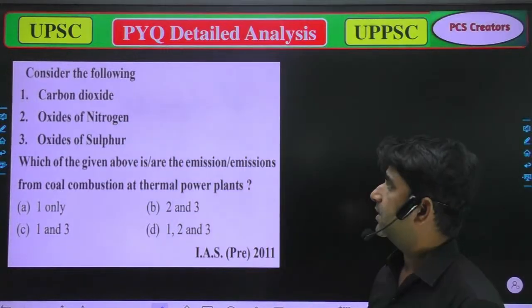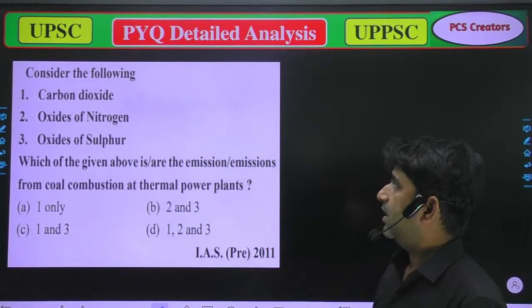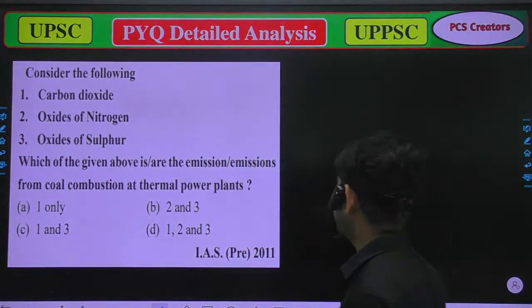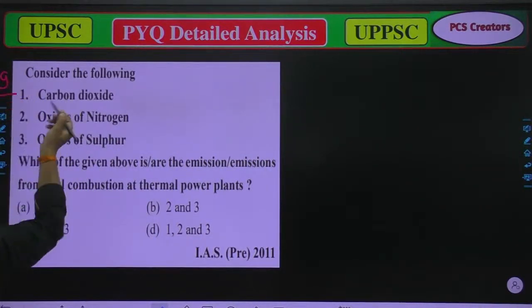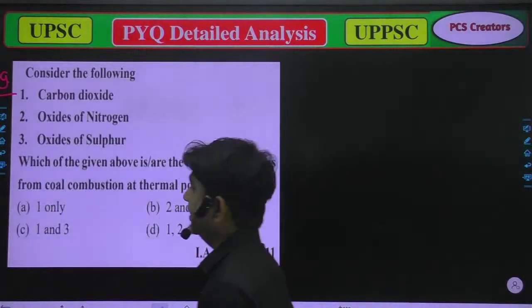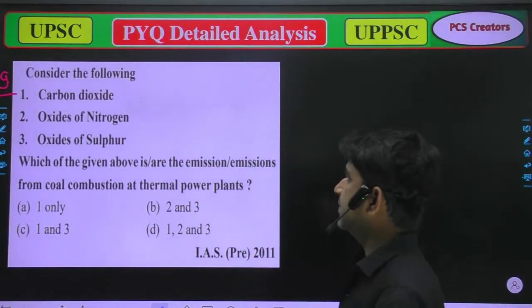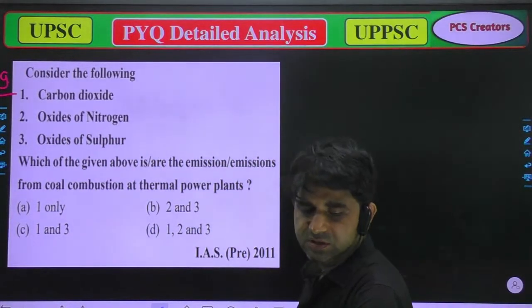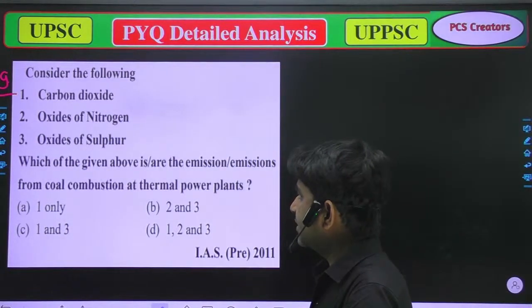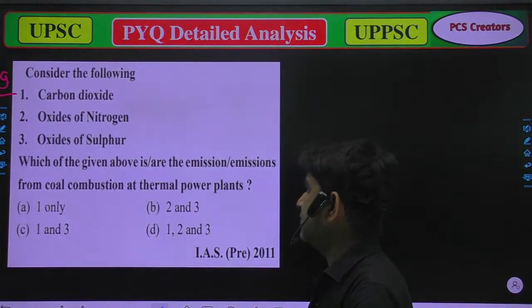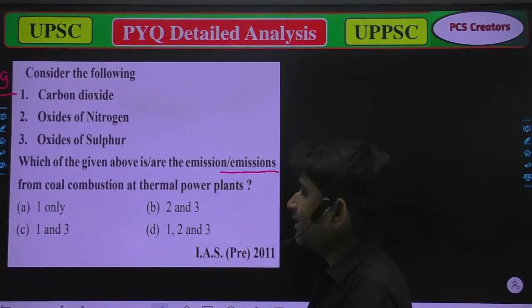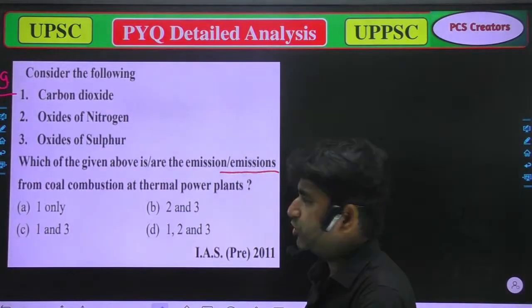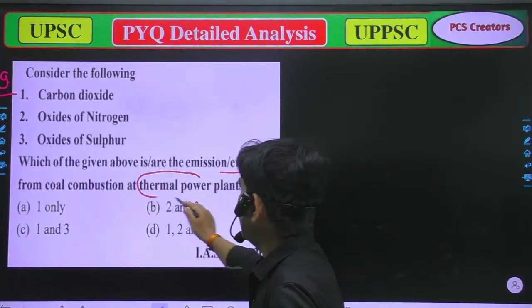Consider the following. It's question number 9. A, carbon dioxide, B, oxides of nitrogen, third, oxides of sulfur. Which of the given above is or are the emission or emissions from coal combustion at the thermal power plant?